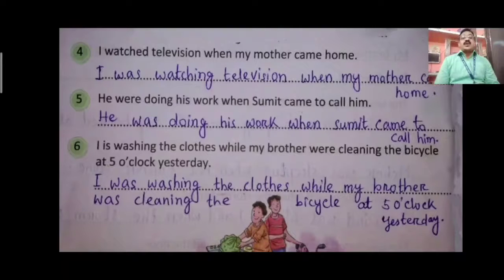Sixth one, I is washing the cloth while my brother were cleaning the bicycle at 5 o'clock yesterday. I is a singular pronoun, so we have to use was. I was washing the cloth while my brother was cleaning the bicycle at 5 o'clock yesterday.